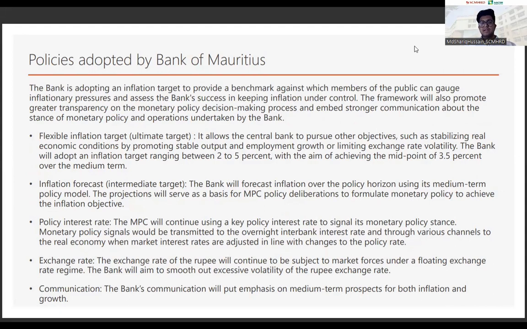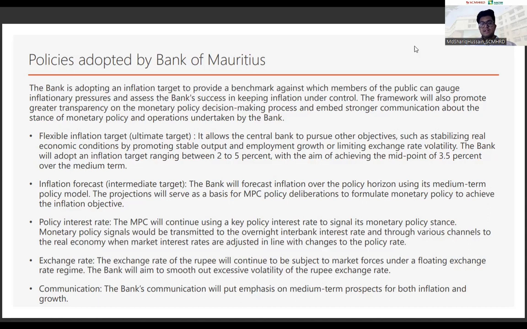So coming to the flexible inflation target, the central bank allows others to pursue objectives such as stabilizing the real economic conditions and tries to maintain an inflation target ranging between 2 to 5%, with a midpoint of 3.5%. And the next thing that we want to see is the inflation forecast. So the bank always tries to forecast the inflation in order to maintain stability in the country.